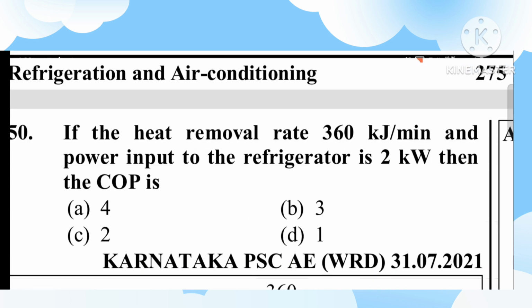Question number 50. If the heat removal rate is 360 kJ per minute and the power input to the refrigerator is 2 kilowatt, then the COP? We have already done a similar question. 360 kilojoule per minute divided by 60 is 6 kilojoule per second, that is 6 kilowatt, divided by power supplied, 2, gives 3. So 3 is the COP.